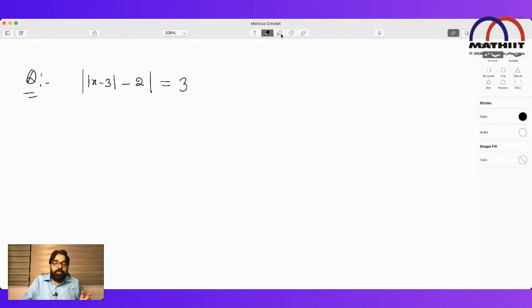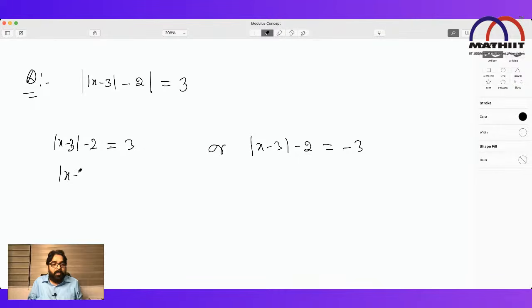Again, same. Please don't look inside at how much complication I'm going to make. Just look outside. When you do mathematics, always look outside. Read this one: mod of something equal to 3 means this something is equal to 3 or this something is equal to minus 3. That means mod of x minus 3, this will come to this side, equal to 5, or mod of x minus 3 equal to minus 1.